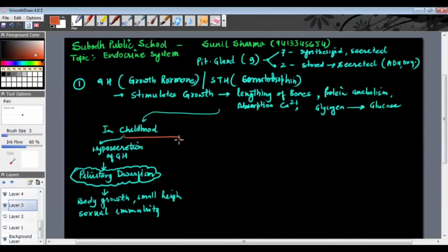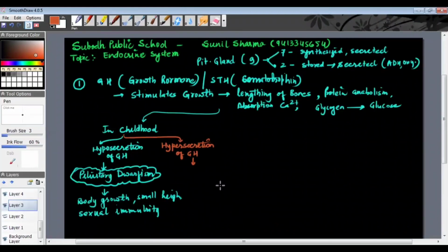Now the question comes, what happens if in childhood the secretion of this hormone is more? Hypersecretion of GH is there, growth hormone is increased significantly. Toh kya ho jayega? If in early childhood the growth hormone is more in amount, then what happens?